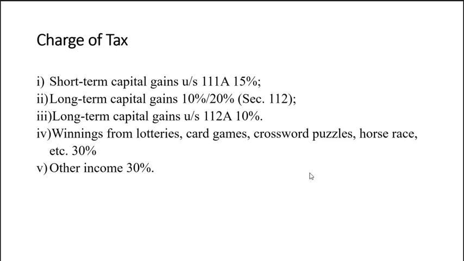Charge of tax. For the assessment year 2020-21, income tax will be levied at the following rates. Short-term capital gains, in case of securities, it is 15%, long-term capital gains 10% or 20% under section 112, long-term capital gains under section 112A is 10%, winnings from lotteries, card games, crossword puzzles, horse race is 30%, and other incomes is 30%.